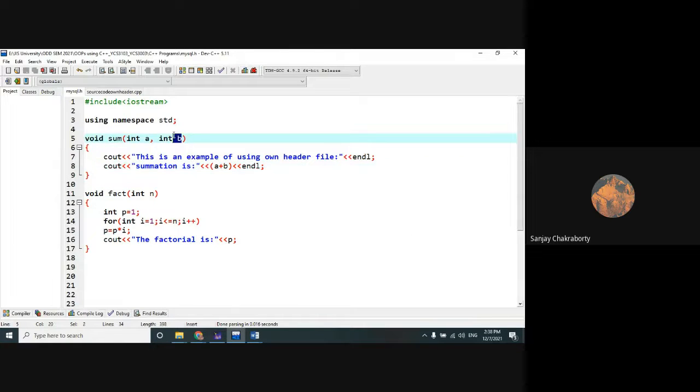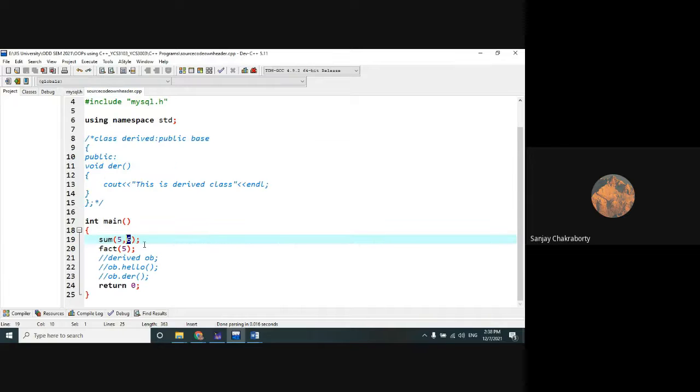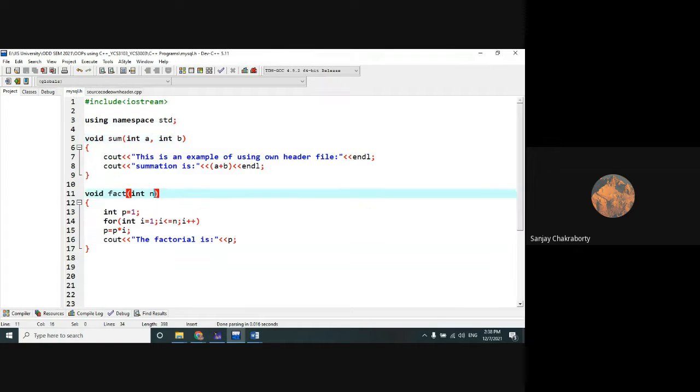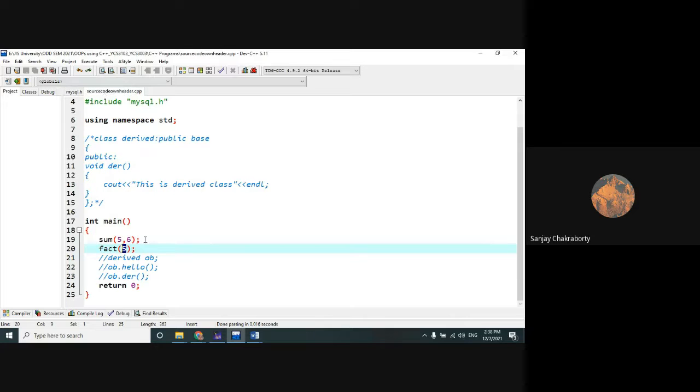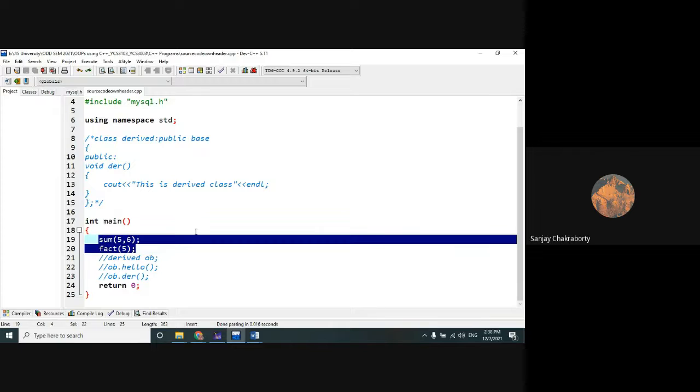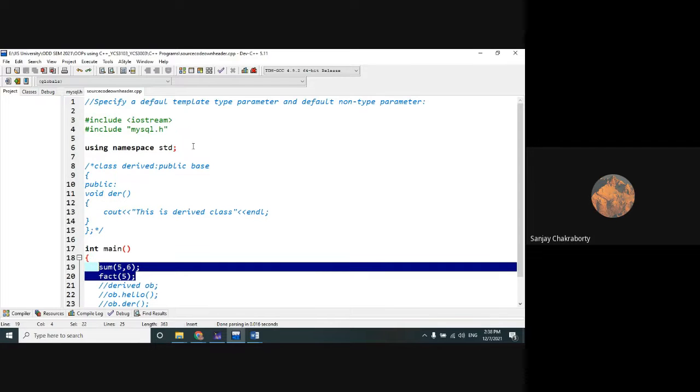After this, we will call the fact function. Within this fact, I have passed the parameter 5 for calculating the factorial. So this is the way we can call or invoke the functions which we have defined in the header file of our own choice.